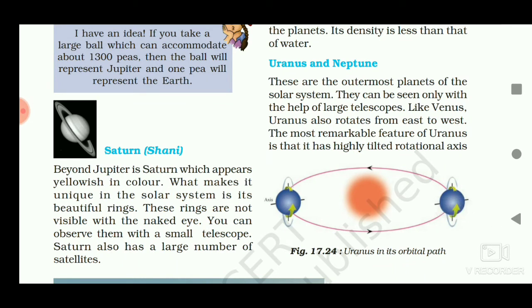Saturn. Beyond Jupiter is Saturn, which appears yellowish in color. What makes it unique in the solar system is its beautiful rings. There are many rings about Saturn. These rings are not visible with naked eyes. You can observe them with a small telescope. Saturn also has a large number of satellites. Among these satellites, Titan is the largest.